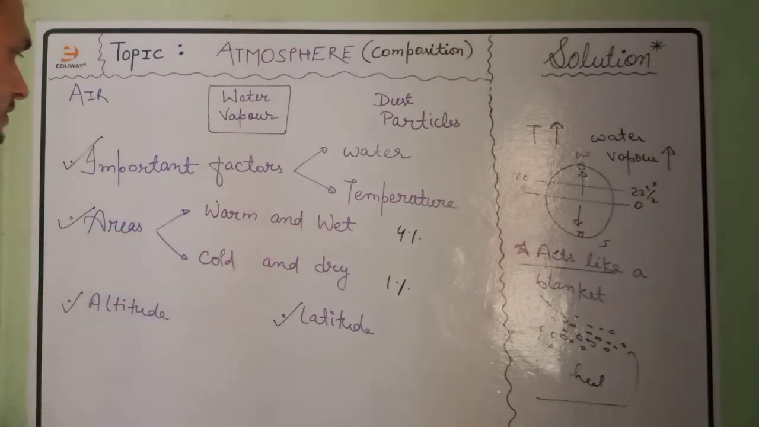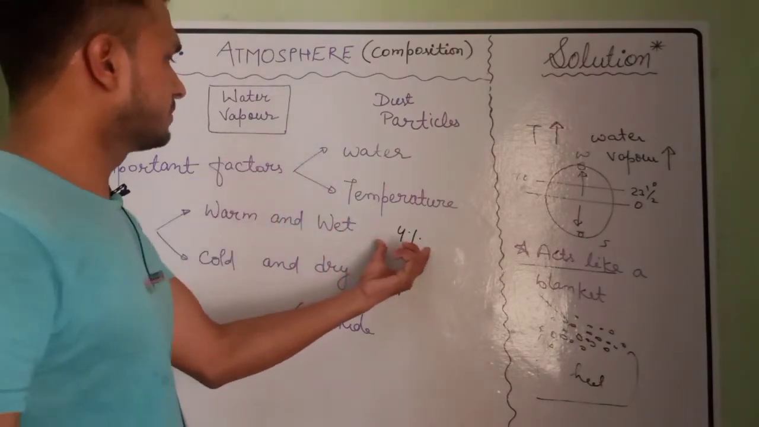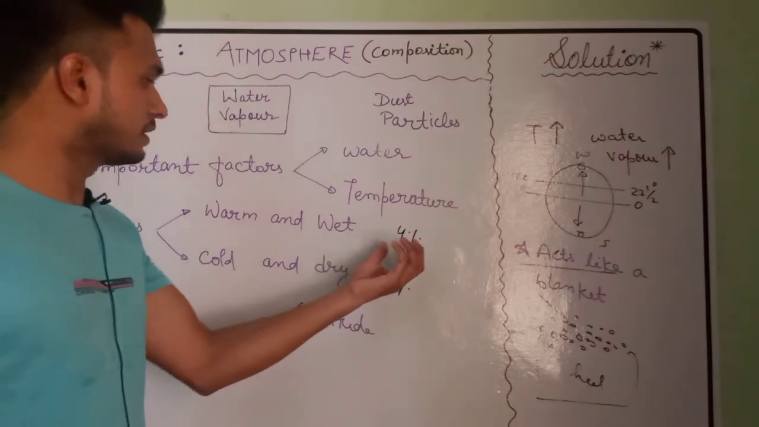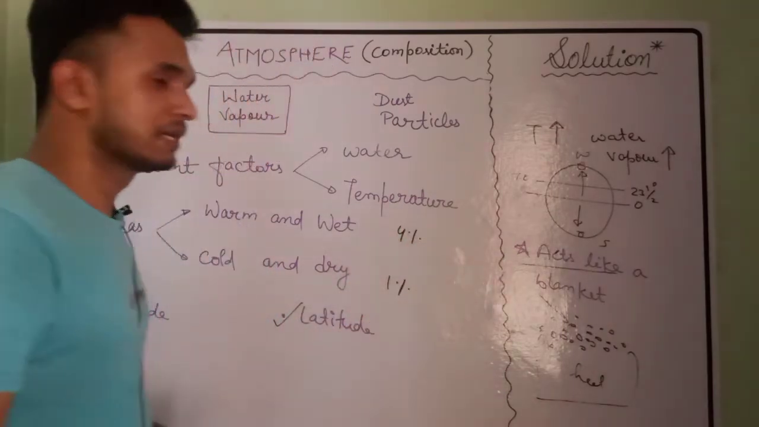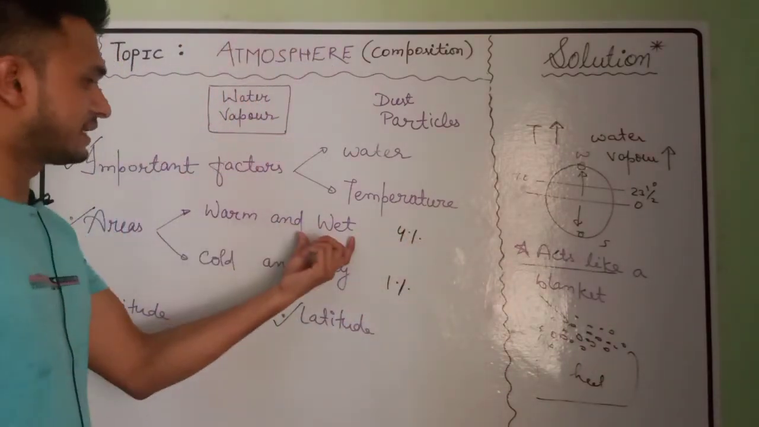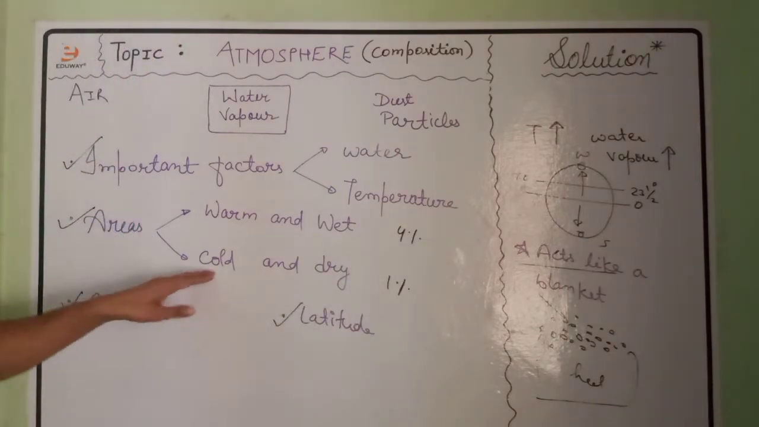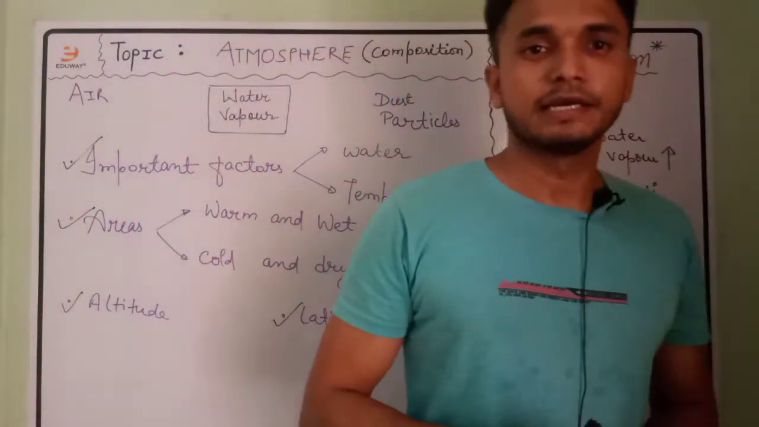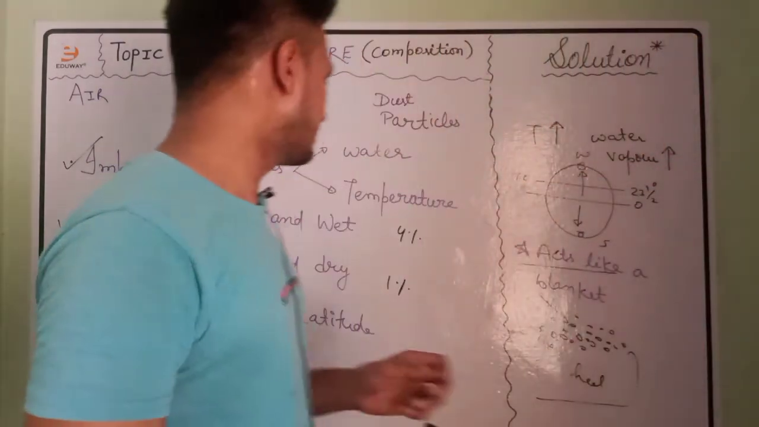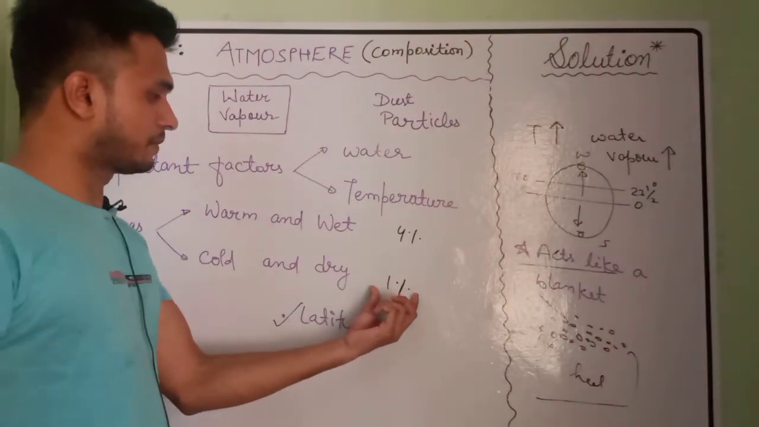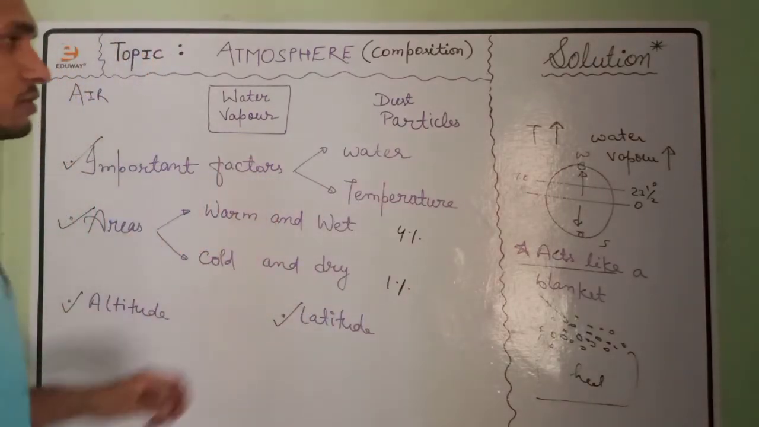Talking about the areas. In warm and wet areas, where warm means high temperature and wet means good availability of water, the concentration of water vapor is about 4% of air by volume. In case of cold and dry areas, cold means less heat is available, dry means the availability of water is low. In that case, the concentration of water vapor is approximately 1% of air by volume. So this is the case.